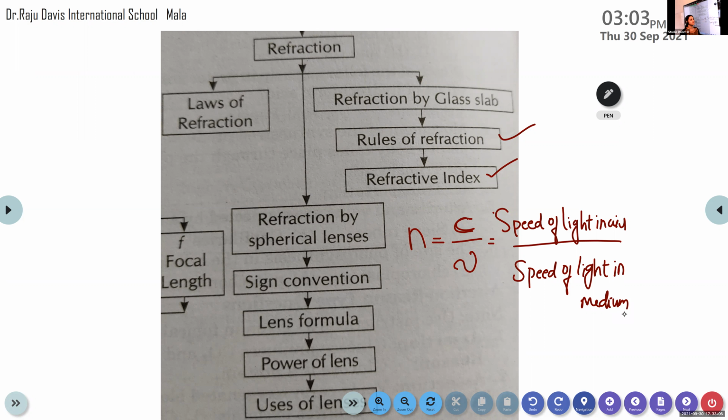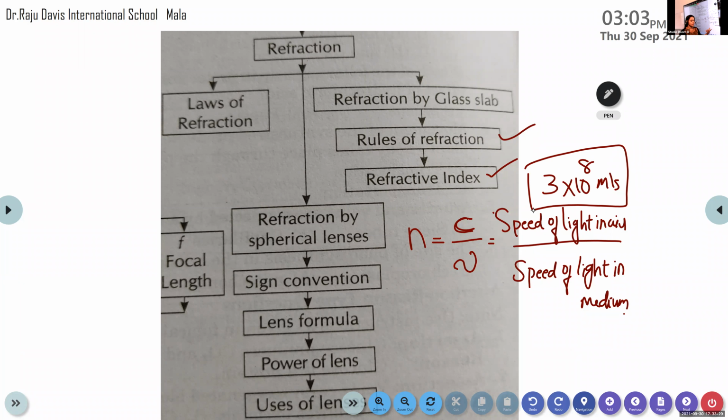Do you know its constant value? Speed of light in air. Yeah, Mary, it's right. 3 into 10 raised to 8 meter per second. You just learn this value by heart. The velocity or the speed of light is a constant and its value is equal to 3 into 10 raised to 8 meter per second.